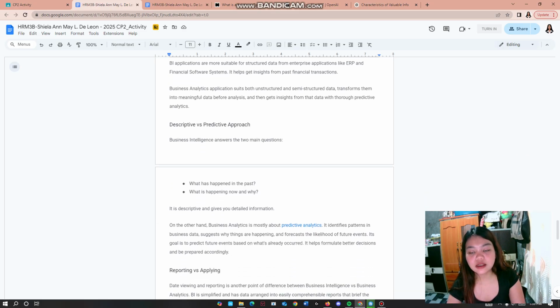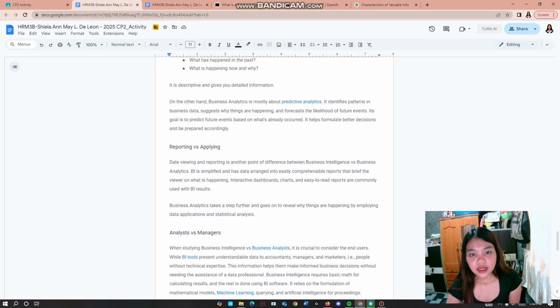Descriptive and predictive approach. Business intelligence answers the two main questions: what has happened in the past, and what is happening now and why. It is descriptive and gives you detailed information. On the other hand, business analytics is mostly about predictive analytics. It identifies patterns in the business data, suggests why things are happening, and forecasts the likelihood of future events. Its goal is to predict future events based on what already occurred. It helps formulate better decisions and be prepared accordingly.